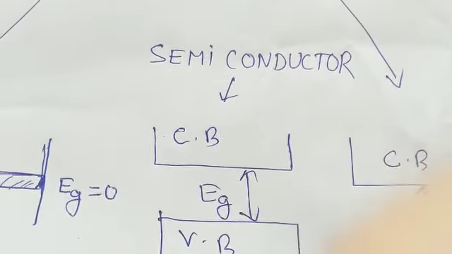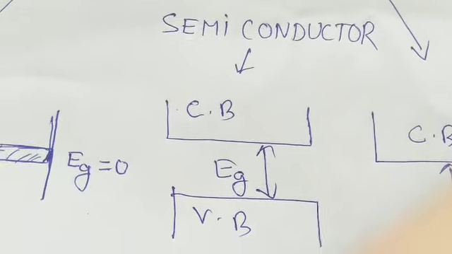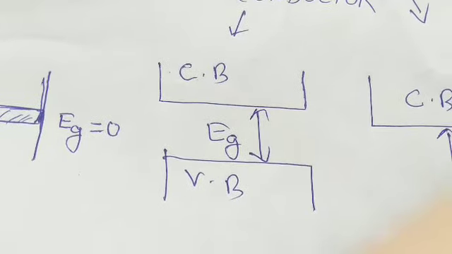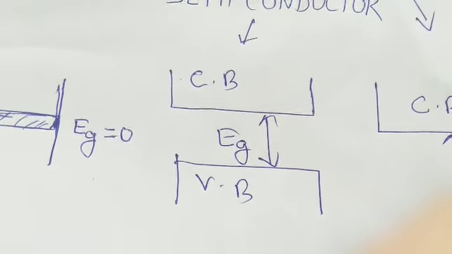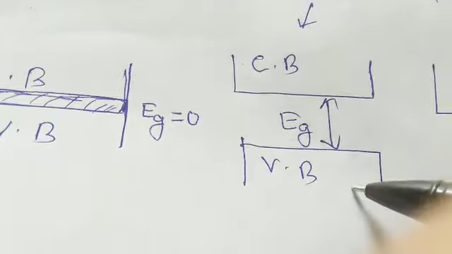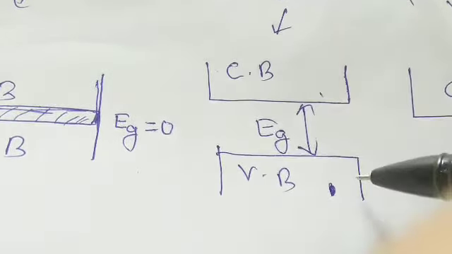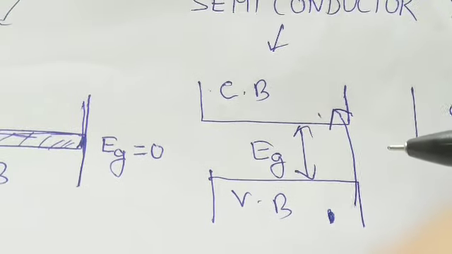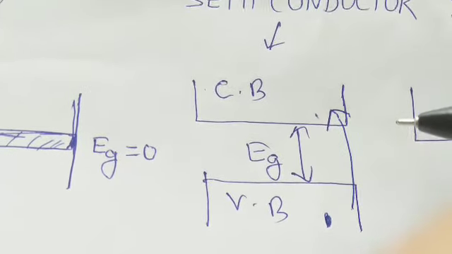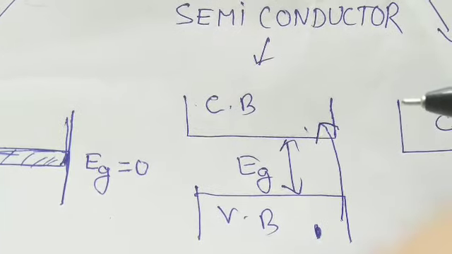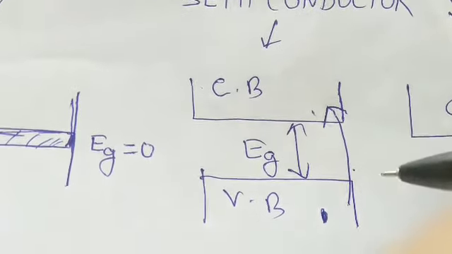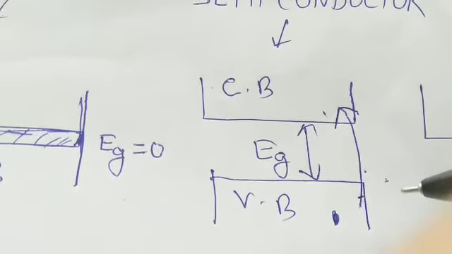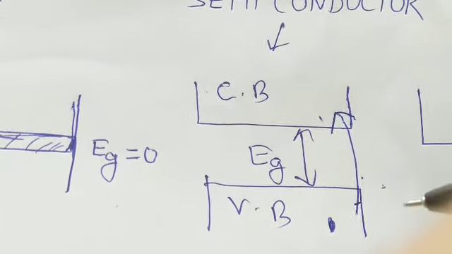So there is something between the insulator and conductor, which we call semiconductors. Here again, the band energy gap Eg is not too high and it is also not overlapped. But if you give a certain amount of energy, the electron in the valence band can move to the conduction band, and then electricity can flow. But there are some conditions. You have to give energy or temperature to the electron, then it can jump to the conduction band so that it can work as a conductor.